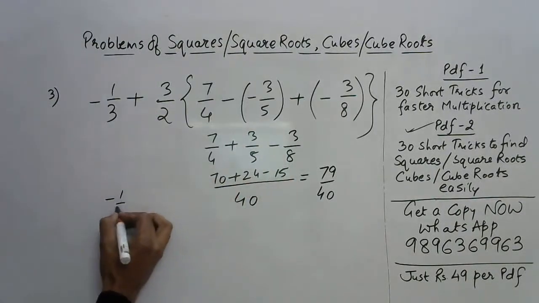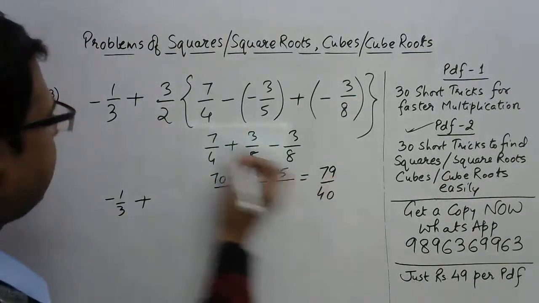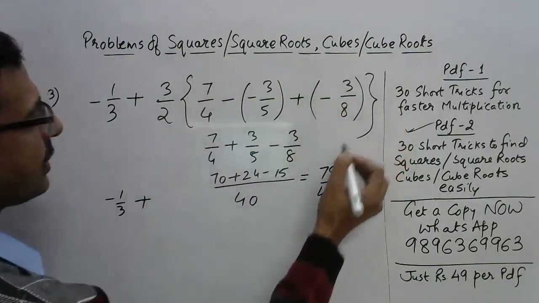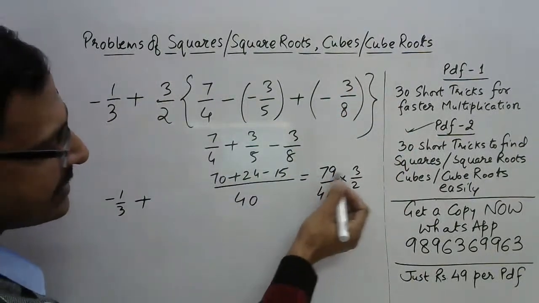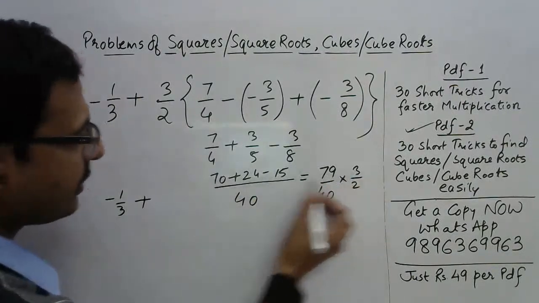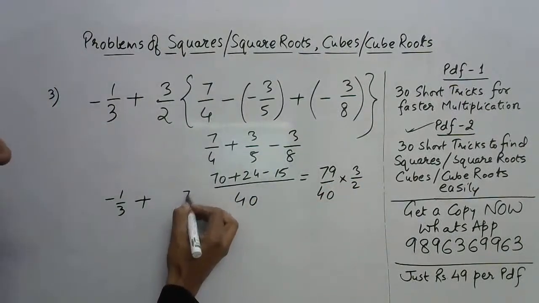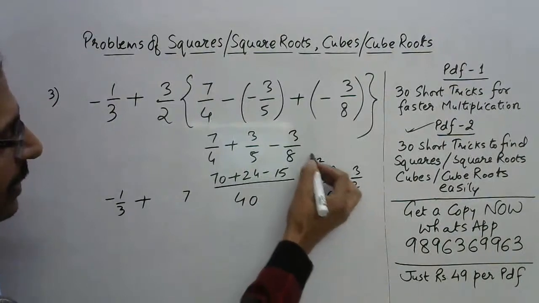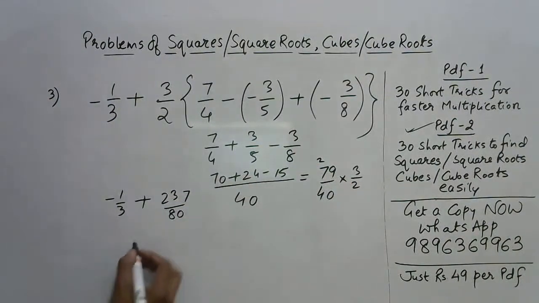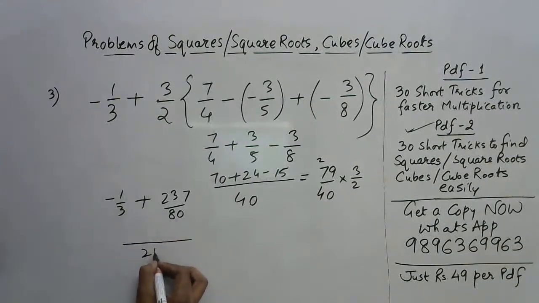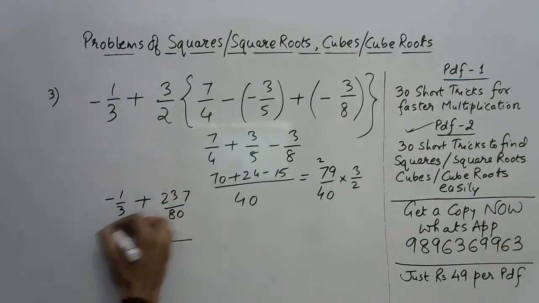Now minus 1 by 3 plus. This 3 by 2 is multiplied by this bracket. So I need to multiply this by 3 by 2 first. Obviously nothing is cancelling here. So this will be 9 3s are 27, 7, 2 carry. So we have 21, 23. And in the denominator we have 80. So now take the LCM of 80 and 3, which is 240. So just cross multiply: minus 80 plus. Now you have to multiply this.